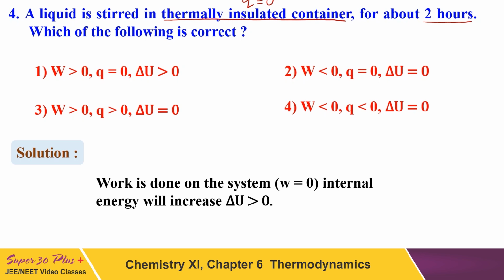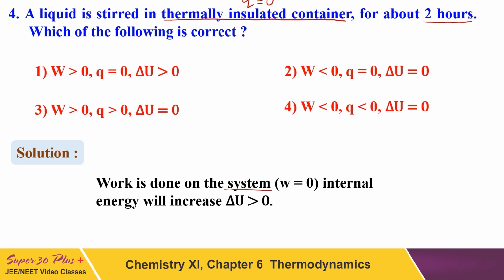Work done is greater than 0, heat is 0, change in internal energy is more than 0. Now you see, the liquid is stirred for approximately 2 hours in the insulated container. In this, work is done on the system. W is not 0, internal energy will increase.